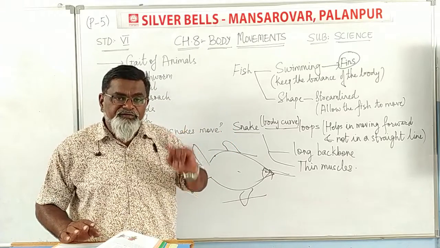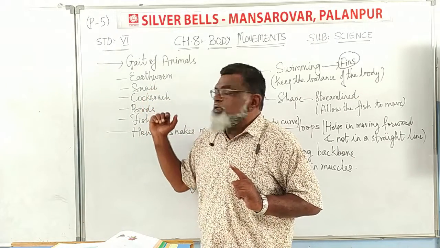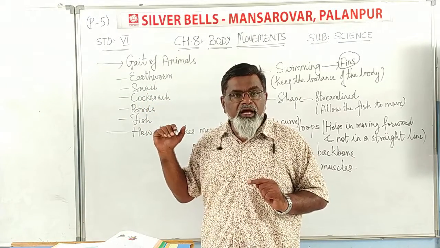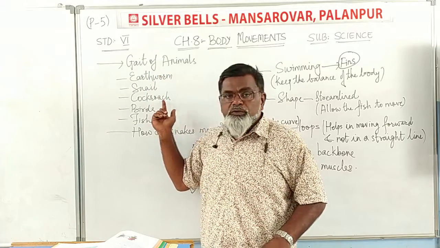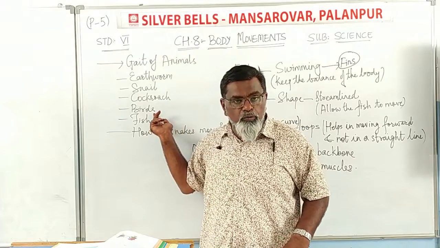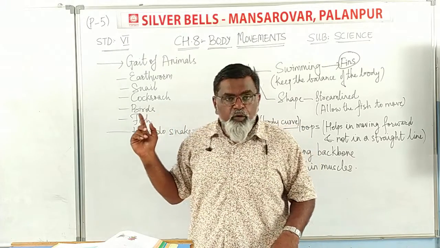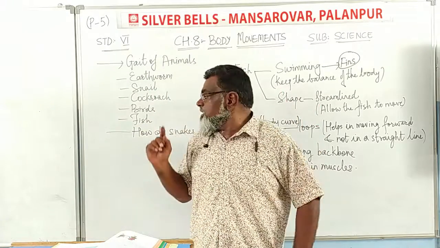Each animal has a different way of walking, like the cockroach, snail and earthworm. They have a slim type of body. They don't have bones. We have studied how the earthworm moves. The cockroach has a hard cover shell and legs. Birds have hollow bones. Fish have a streamlined body and fins, which help in moving forward to swim.